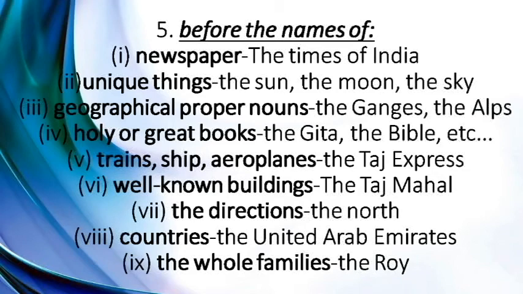Well-known buildings. The buildings which are very familiar to all the people living around are known as well-known buildings, like the Taj Mahal, the Red Fort, the Hawa Mahal, etc. The directions. Directions in the sense we can say north, south, east and west as the main directions. Countries. The United Arab Emirates, the India, the Pakistan, the Australia, etc. The whole families. If we want to tell the head name or the surname of anyone, we use the.